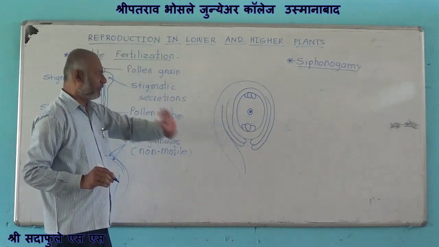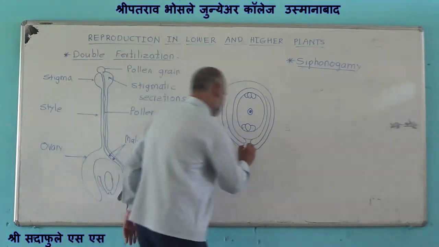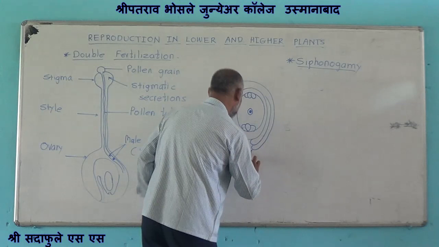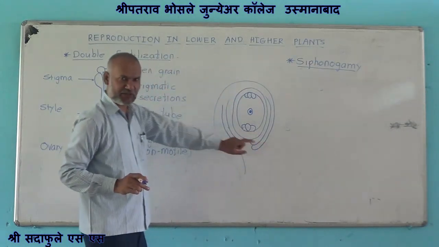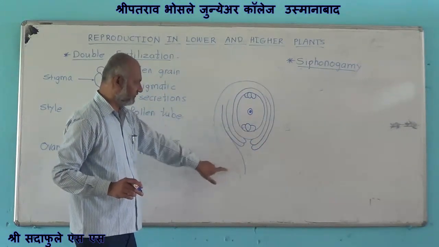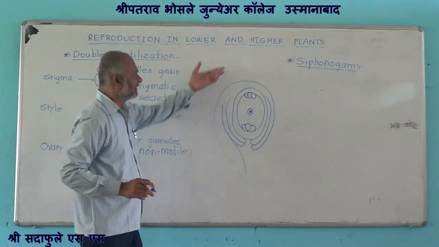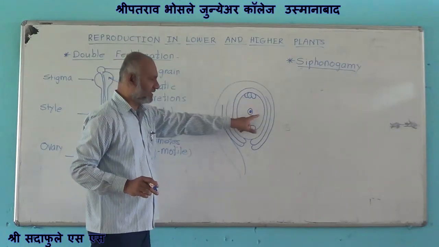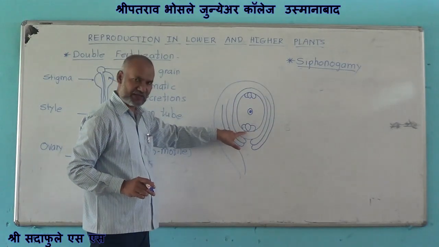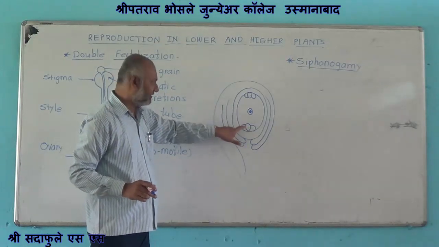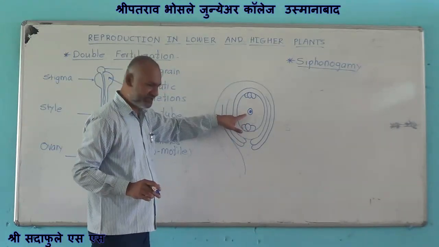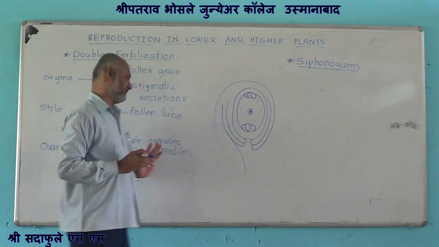Here is the micropyle, integuments, nucellus, funicle, chalaza. In the embryo sac there is presence of egg apparatus, egg, synergids, secondary nucleus and antipodes.